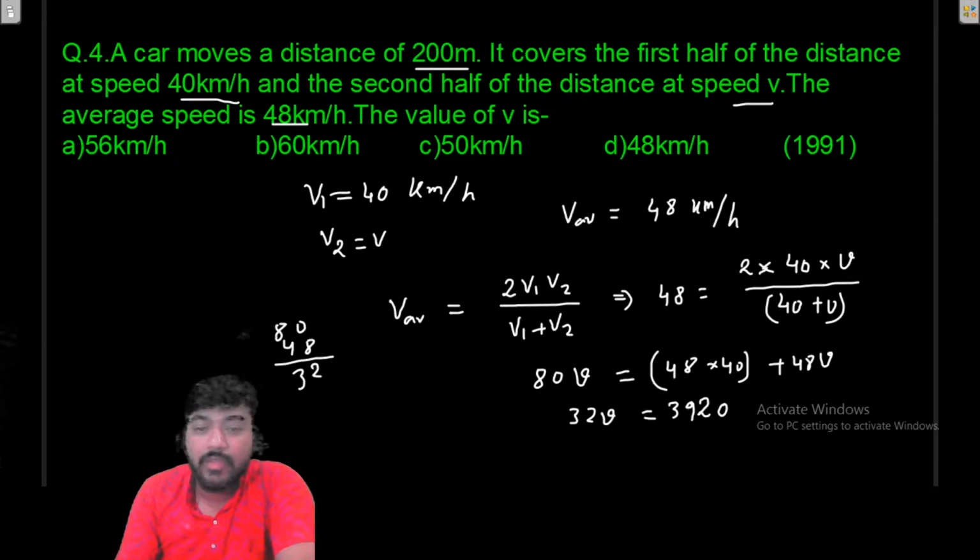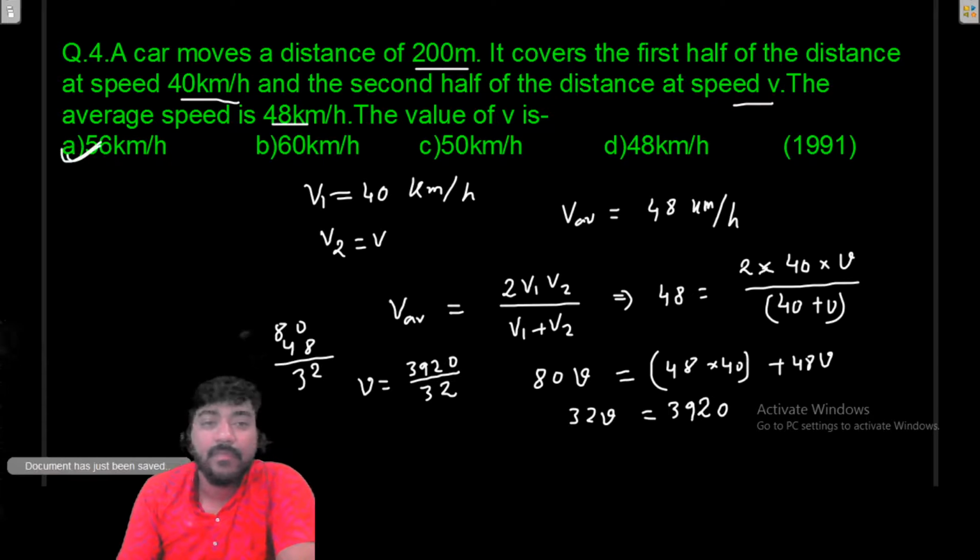Okay, so v will be 1920 divided by 32, so it will be, I think, 60. Okay, that will only match this answer, so A will be the correct answer. Okay, so please check the calculation yourself.